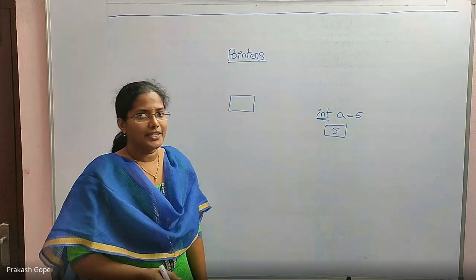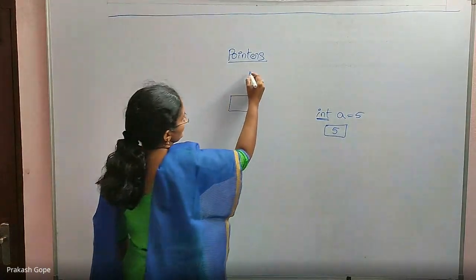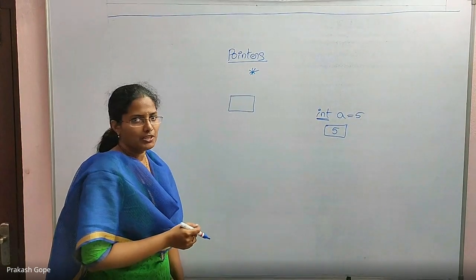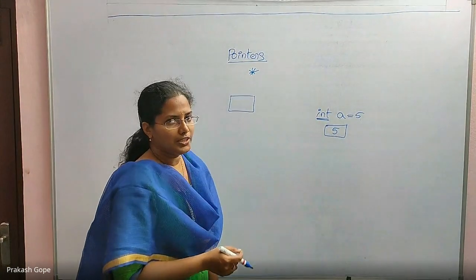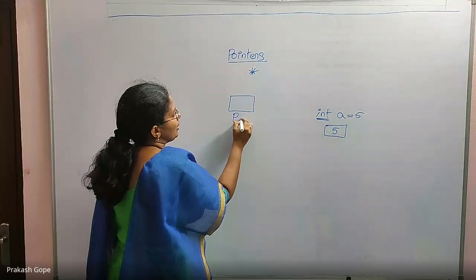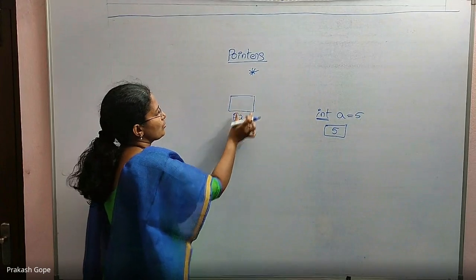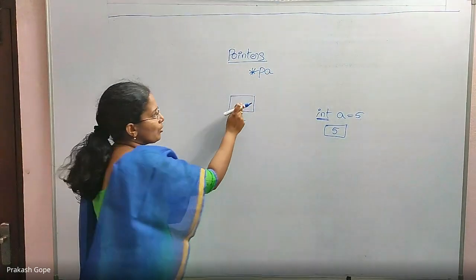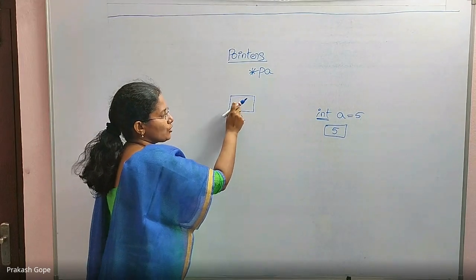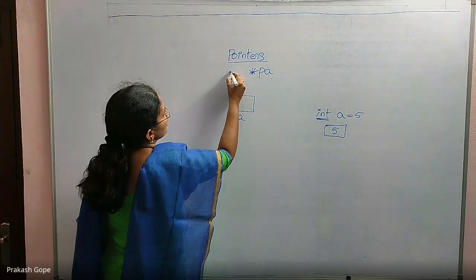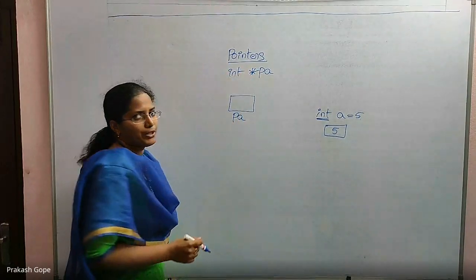How do we declare it? Declaration is by using star. It's not a multiplication symbol; as long as it is unary, it is like this. For example, I want to give a name called PA to this, so the declaration should be star PA. But I want it to hold the address of an integer variable, then I need to declare this as int star PA.